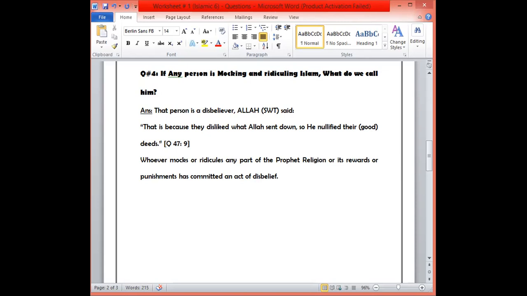So ultimately, whosoever mocks or makes fun of Islam or any part of Islam, any rule of Islam, or uses bad language for Islam, Allah or the Prophet, that person is basically a disbeliever. That person is now out of Islam. So everybody should write that answer for question number four.